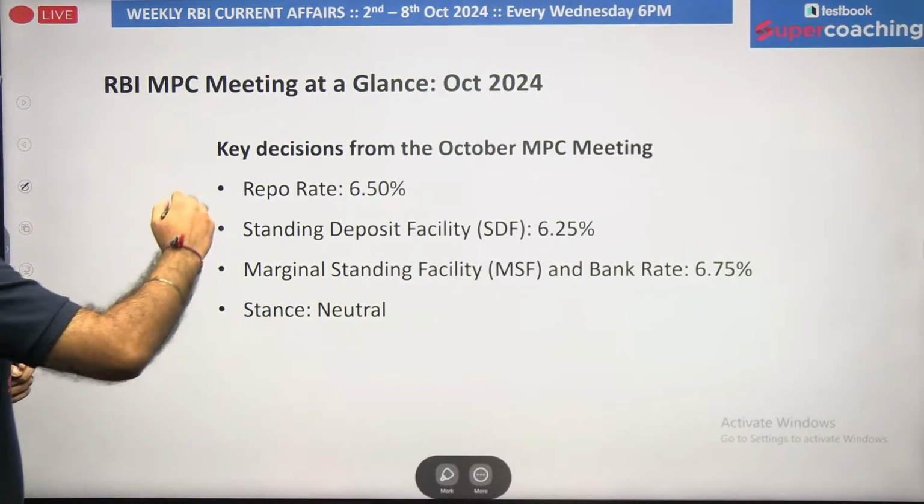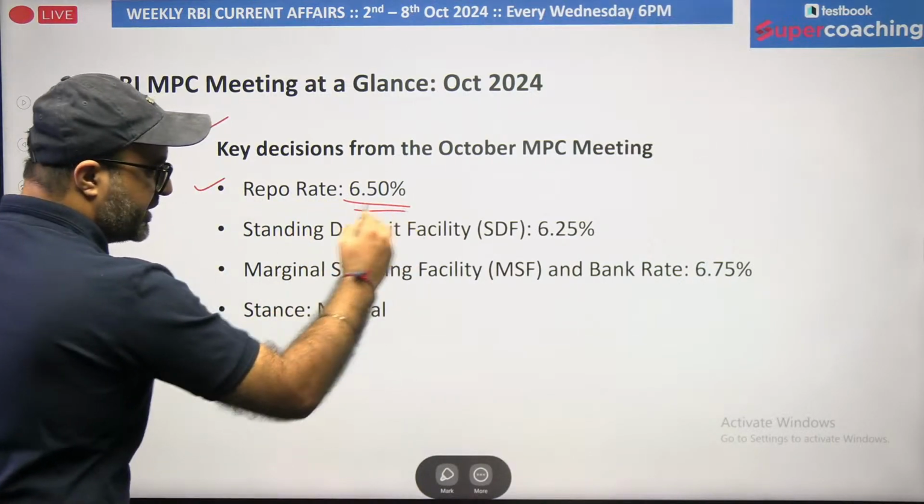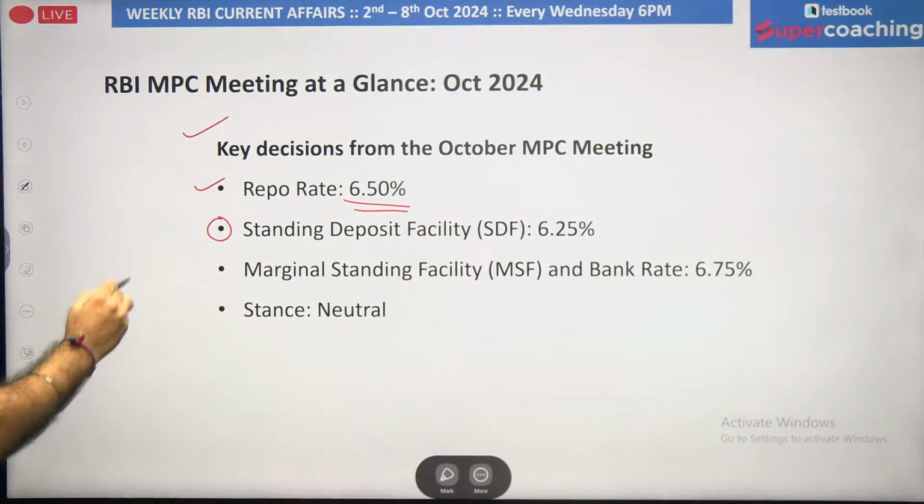Now, if I talk about the key decisions, as I mentioned, the repo rate is fixed, it has not changed. It is still the same, 6.5%. Sir, what is standing deposit facility?